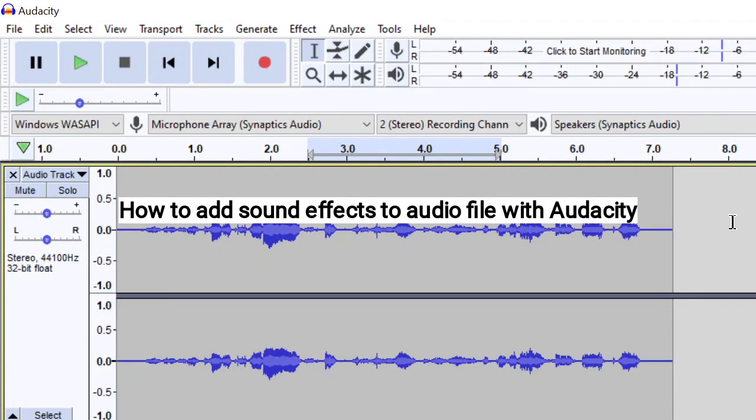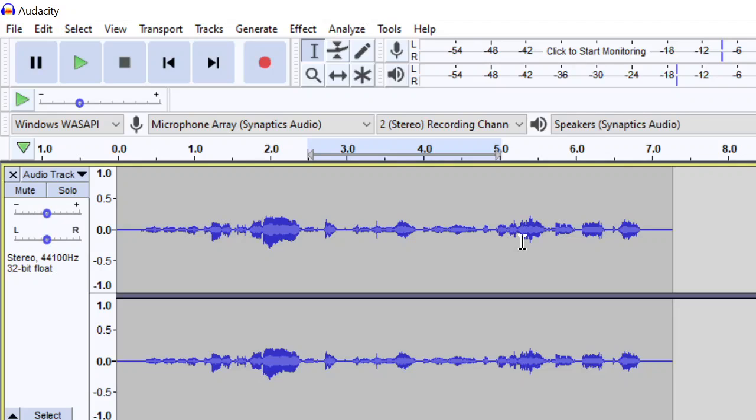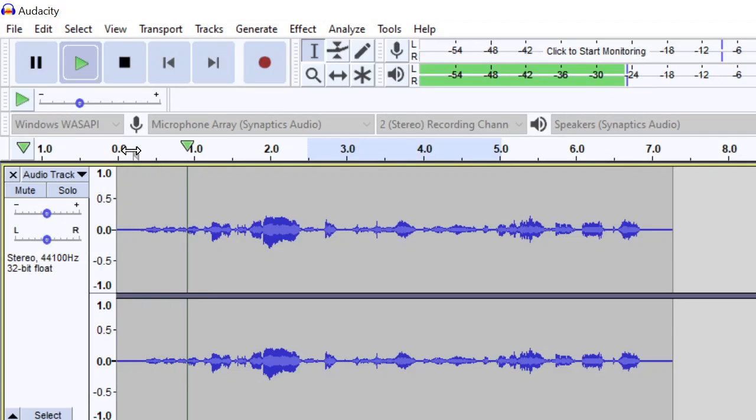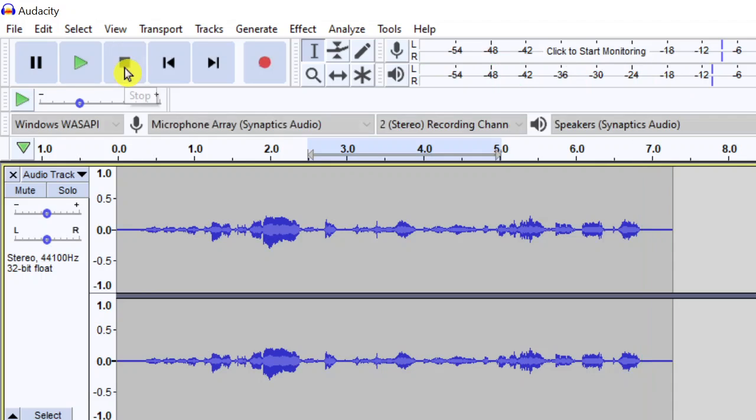Hi everybody. Today's video we're going to learn how to use sound effects to alter your sound files in Audacity. So I have a 7-second sound file here. I'm just going to hit play. All right, this is a test of sound effects and how to use different sound effects. There we go. So now we're just going to change it.